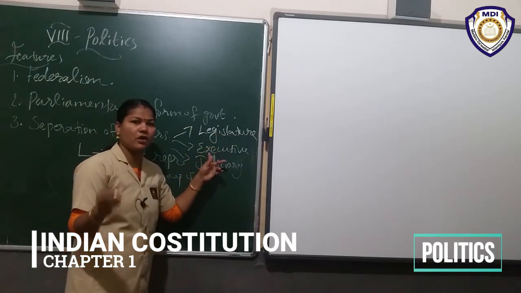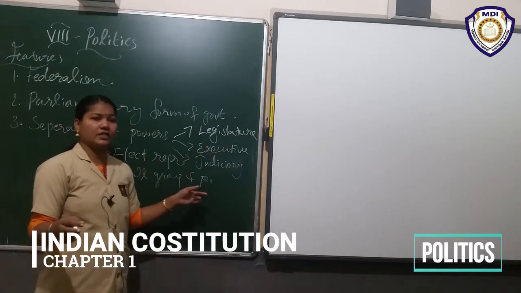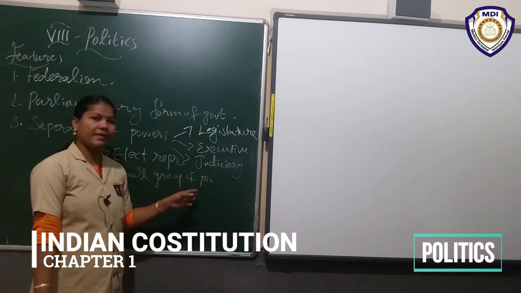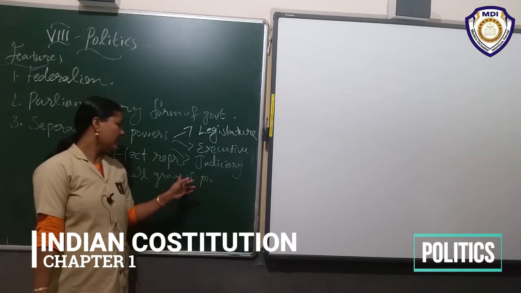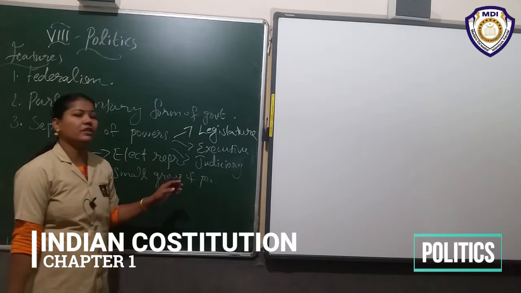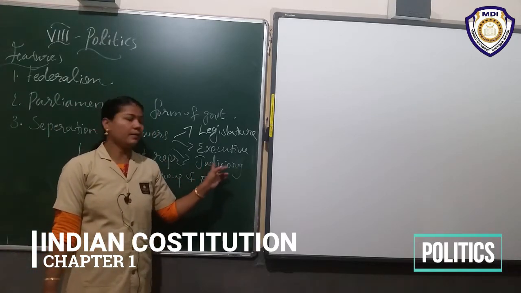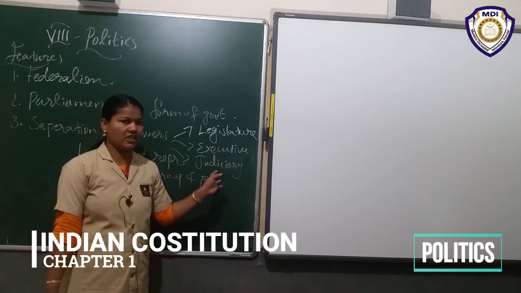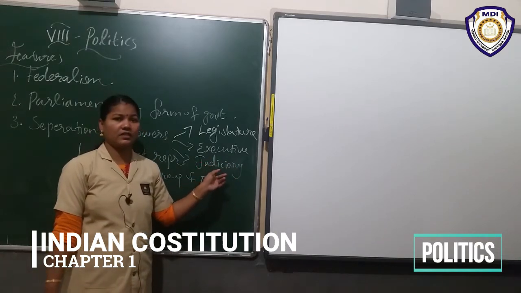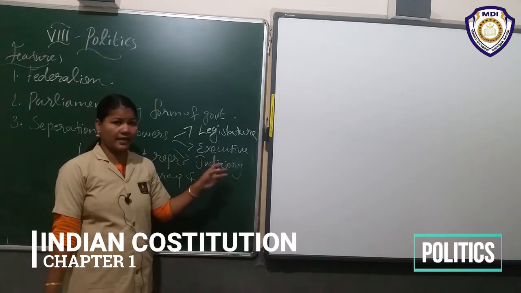Then executive, a small group of people, whose duty is implementing laws and running the government. The next one, judiciary, is an independent organ with independent power, and it will decide everything.